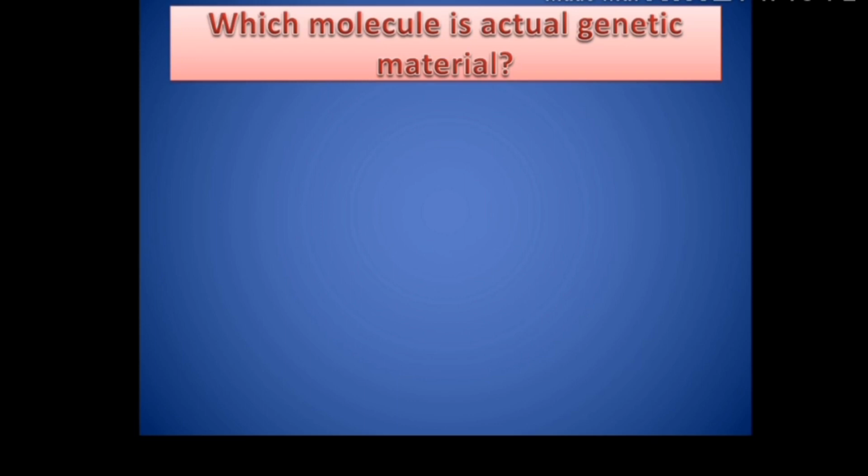There were other scientists, Boveri and Sutton. They gave the Boveri-Sutton theory, stating the chromosomal theory of inheritance. So they also spoke at the chromosomal level. In fact, if you talk about Morgan, he not only spoke about chromosomal theory, he also spoke about many new concepts like linkage.